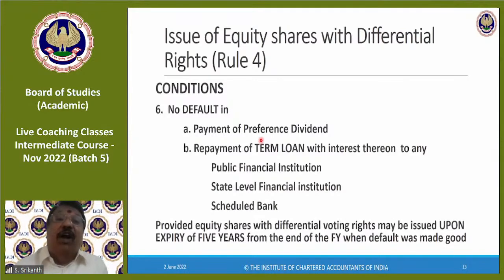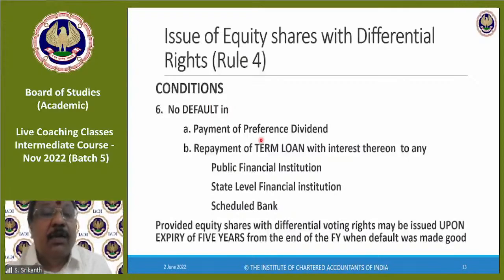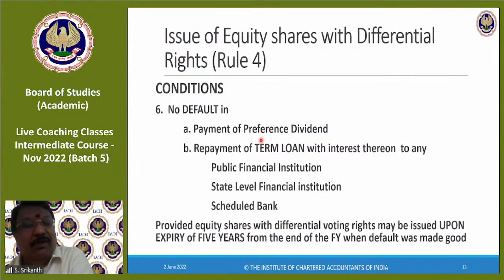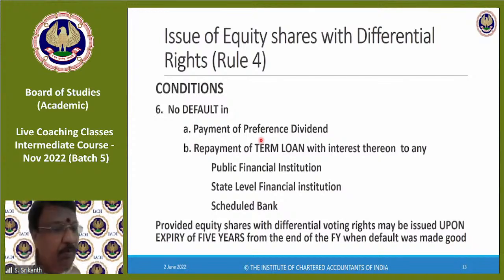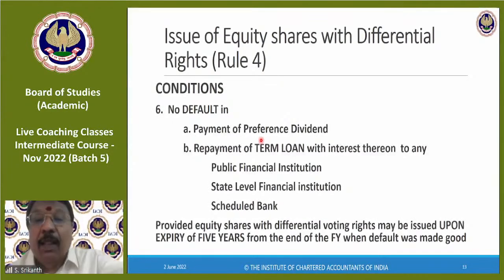There should be no default in payment of preference dividend. Also, there should be no default in repayment of term loan with interest thereon to any public financial institution or state level financial institution or scheduled bank. Okay. So there should be no default. Provided equity shares with differential voting rights may be issued upon expiry of 5 years from the end of the financial year when default was made good.